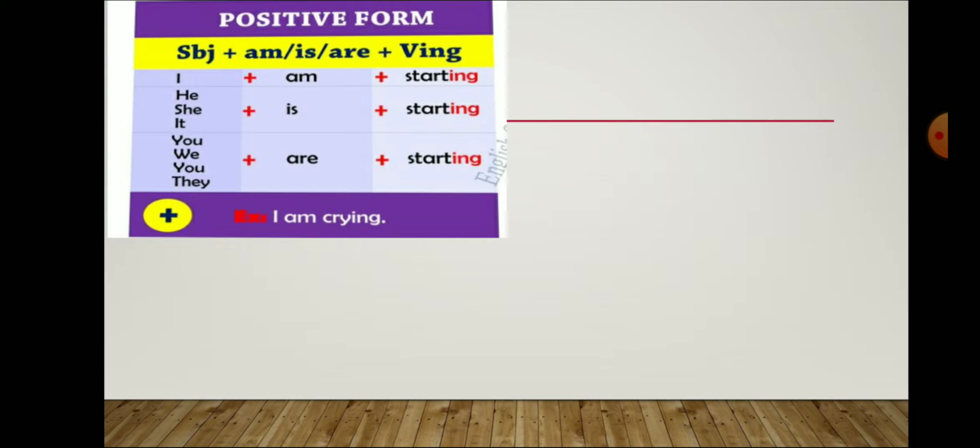The second, he, she, or it. These are subjects, and we use here helping verb is. So, how can you prepare a sentence of present continuous tense here? He is starting. Okay, she is starting. It is starting.